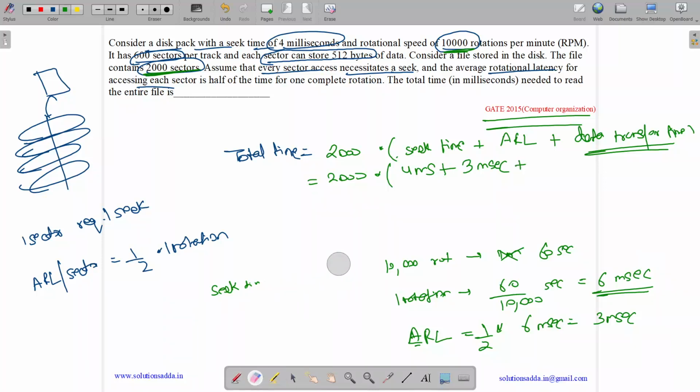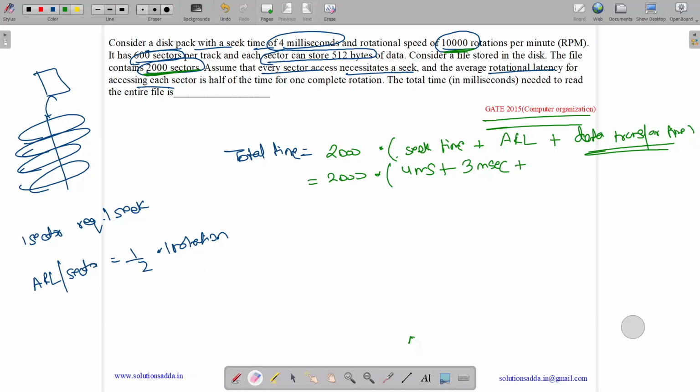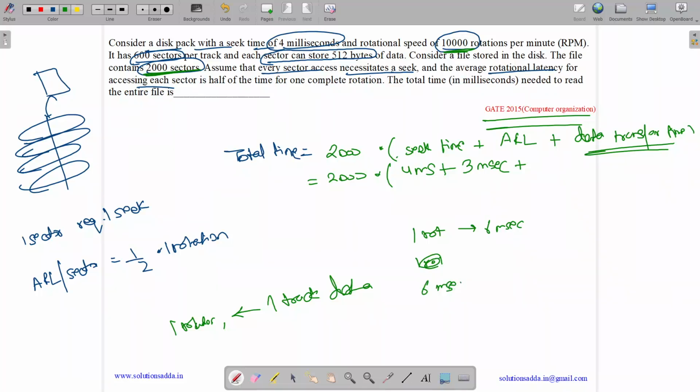Now we need to find what the data transfer time is. Now see, since data transfer time is not given, we will assume that in one rotation all data in a track is read. One track data is read. Okay. So what will be your data transfer time? So one rotation takes 6 milliseconds. So in 6 milliseconds, we can read 600 into 512 bytes of data.